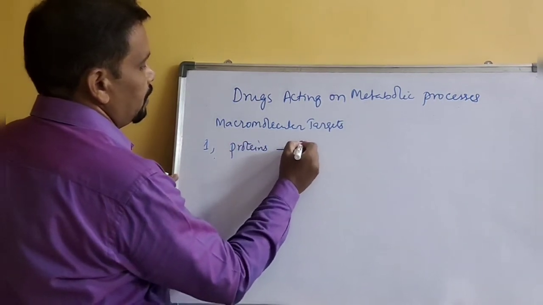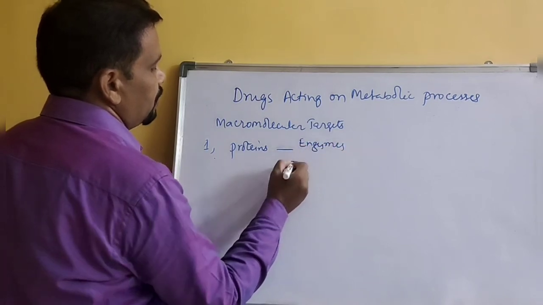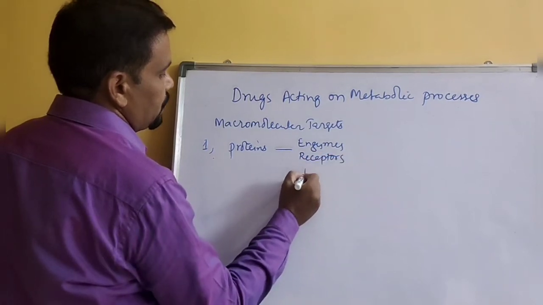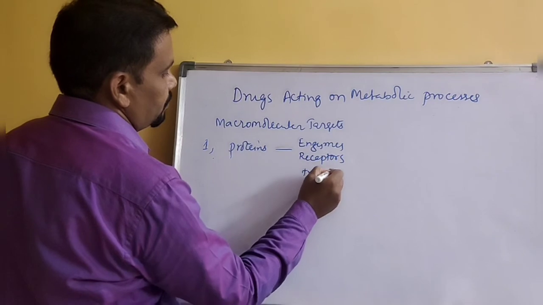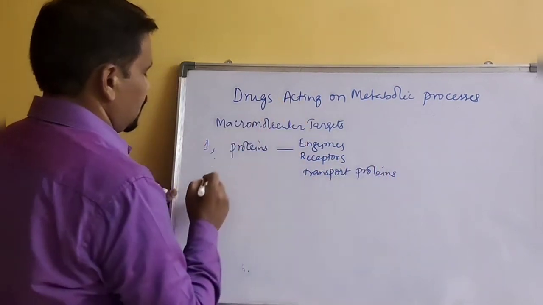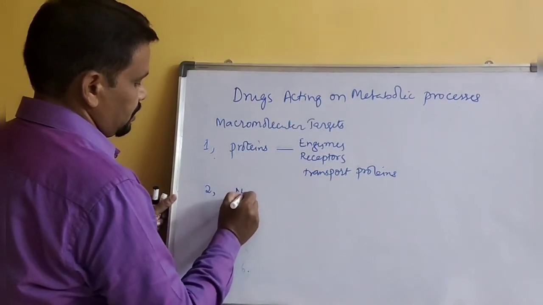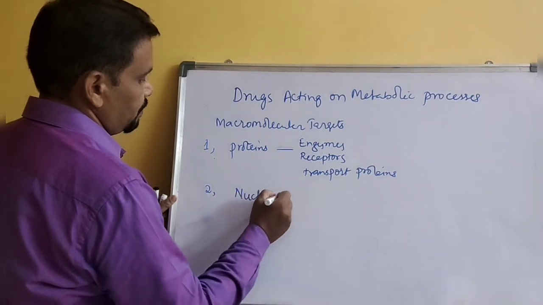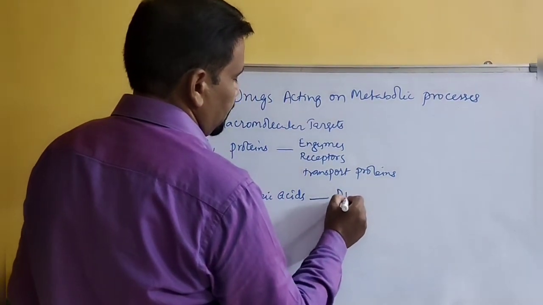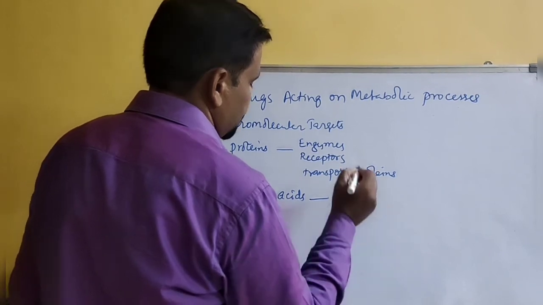Proteins may be enzymes, receptors, or transport proteins. Okay, and the next one is nucleic acids. Nucleic acids may be DNA, deoxyribonucleic acid, or RNA, ribonucleic acid.